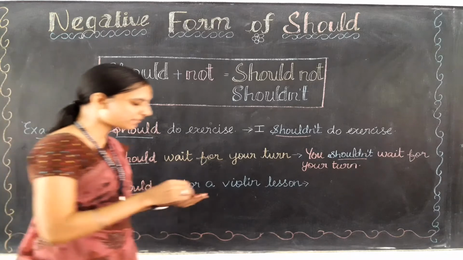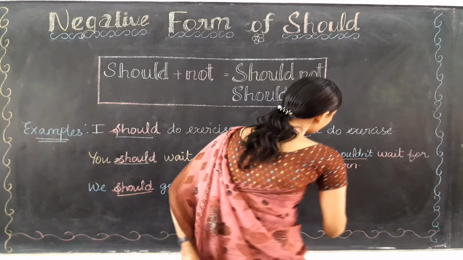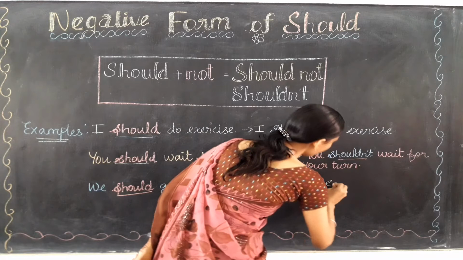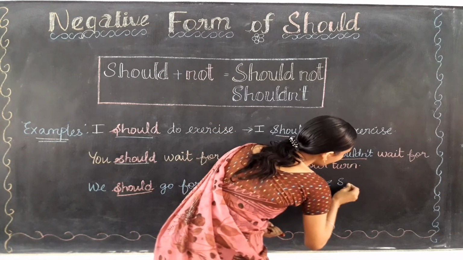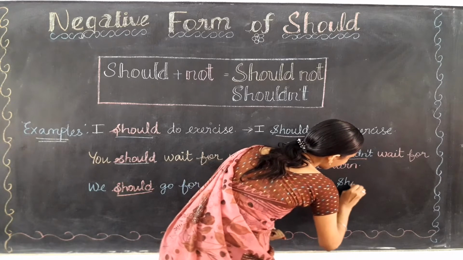Okay, so the first is the subject. The subject is there, that is we. Then we need to write should. Should I write should or shouldn't? Yes, shouldn't.